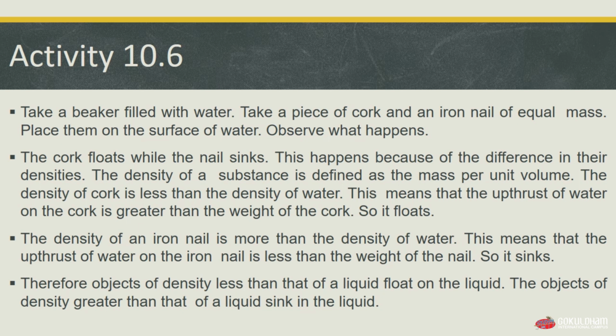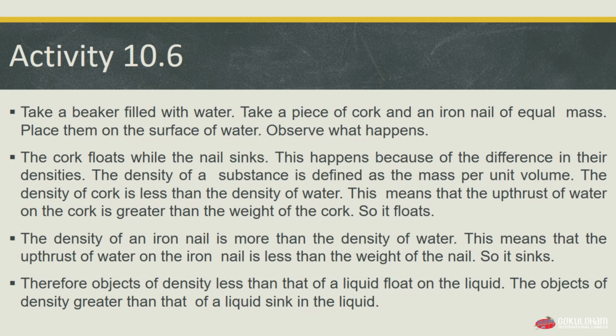The density of a substance is defined as the mass per unit volume. The density of cork is less than the density of water, while the density of the nail is more than the density of water. This means that the upthrust of water on the cork is greater than the weight of the cork, and so it will float. But as I said, the density of the iron nail is more than the density of water, so the upthrust of the water on the iron will be less than the weight of the nail, and so it will sink.